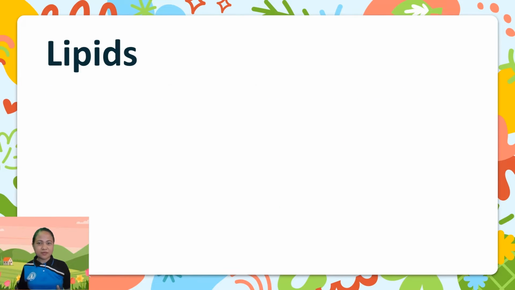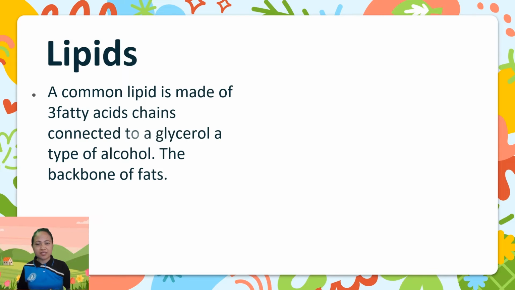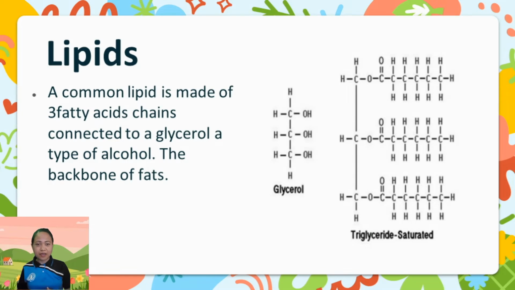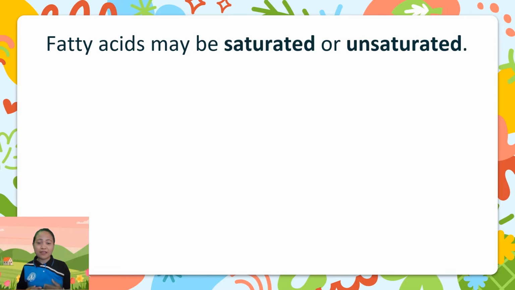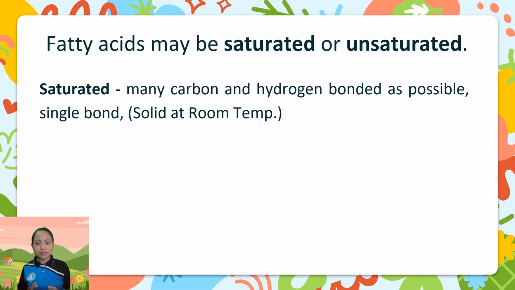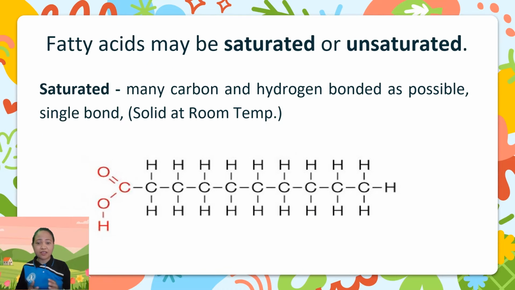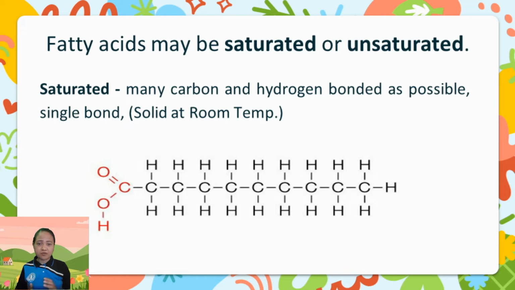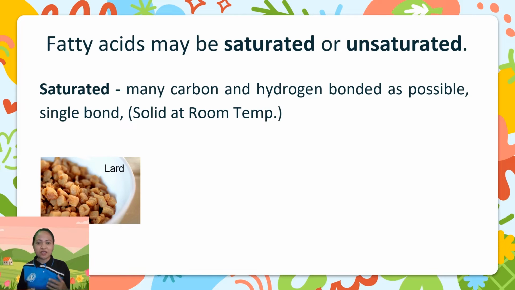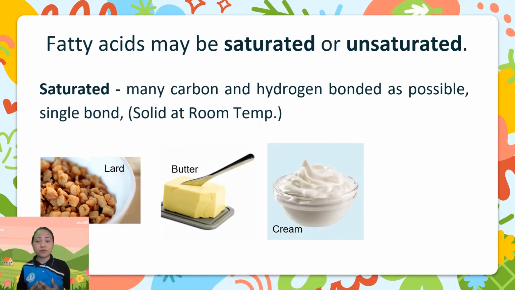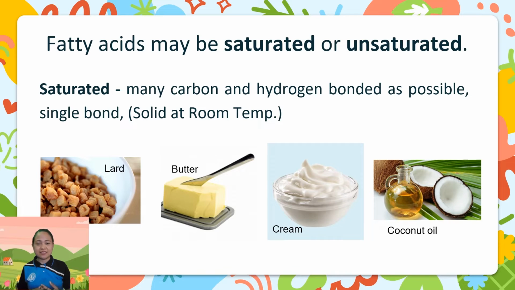Common lipids are made of three fatty acid chains connected to glycerol, a type of alcohol which is the backbone of fats. This fatty acid may be saturated or unsaturated. Saturated has as many carbon and hydrogen bonded as possible in single bonds, and it is solid at low temperature. Lard, butter, cream, and coconut oil are a few examples of saturated fatty acids.